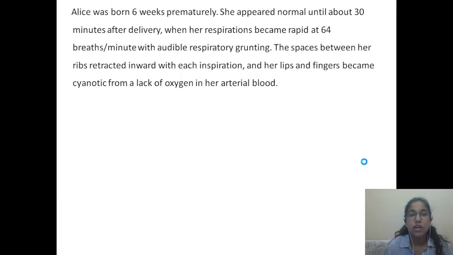So there is this child who is born 6 weeks prematurely. She was normal until about 30 minutes after delivery, when her respirations became rapid and respiratory rate was found to be 64 breaths per minute, and there was audible respiratory grunting. The spaces between her ribs retracted inward with each inspiration, and lips and fingers were found to be cyanotic, probably from a lack of oxygen in her arterial blood.